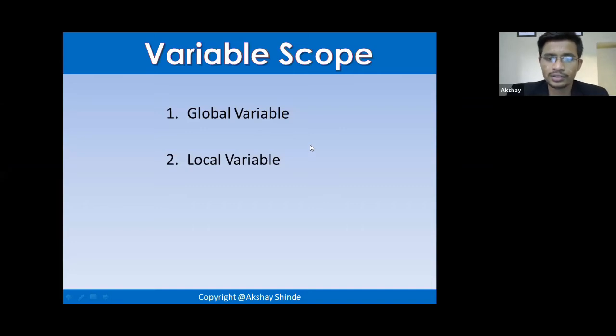Okay, so this is the next thing which you need to know about functions. Since we introduced functions into the picture, now the variables will act differently. There will be different scopes by which you can access or declare a variable. You can declare a variable either global or local. So what do you mean by global variables and what do you mean by local variables? Let's take a look at this.